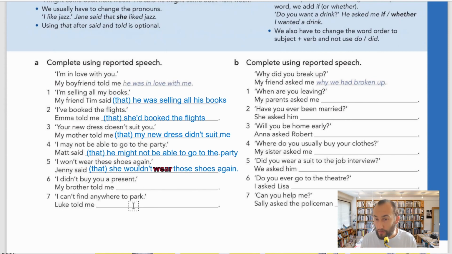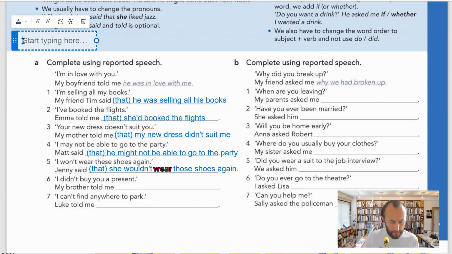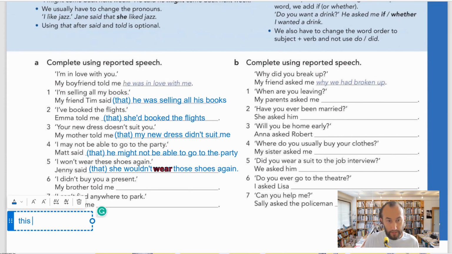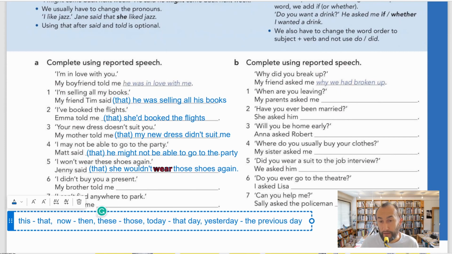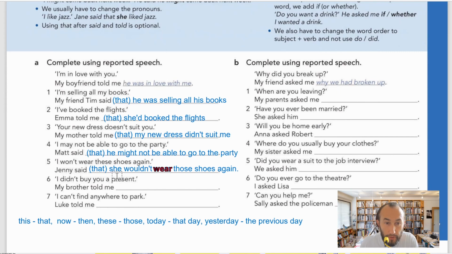So these changes to those. This changes to that. Now changes to then. So maybe I should write it down here for you guys. This we change to that. Like this changes to that. Now changes to then. And these changes to those, right? Today we change to that day, right? And if I say yesterday, for example, in direct speech, yesterday, we change to the previous day. Okay.